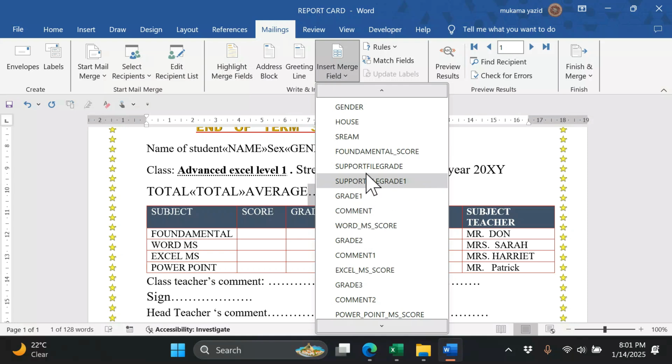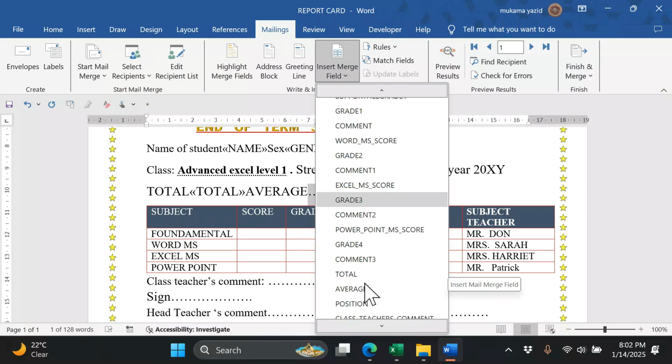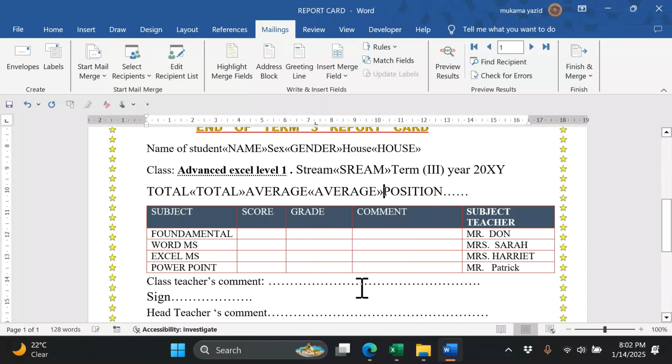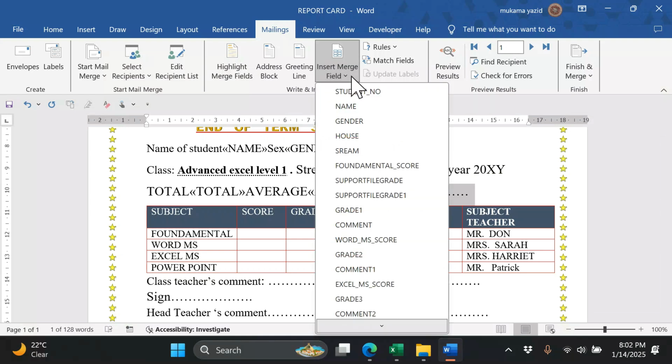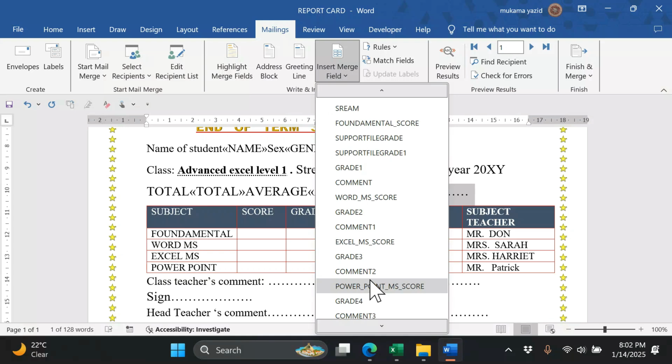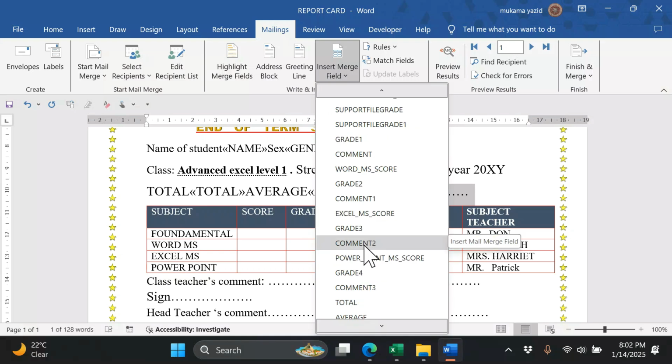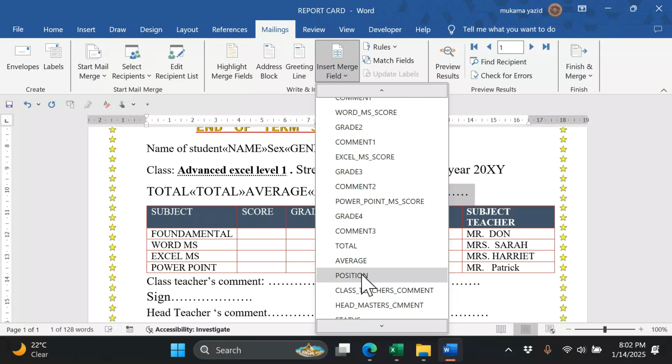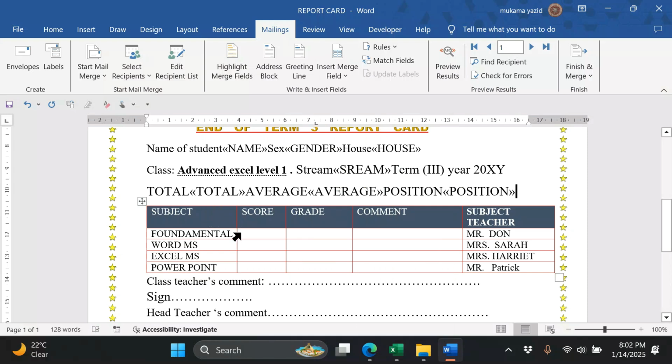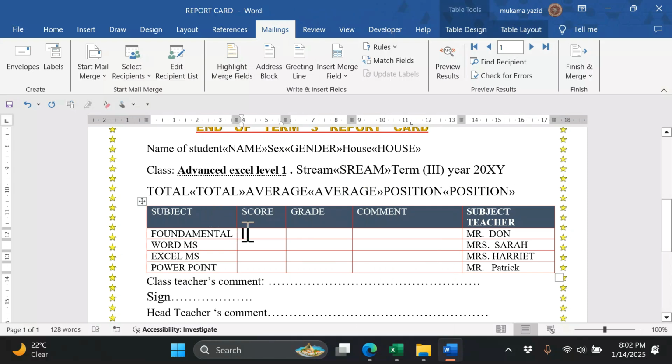Where is it? We want average. Like that. You just select. You come here. You select position. This time it is position. So here, fundamental grading.